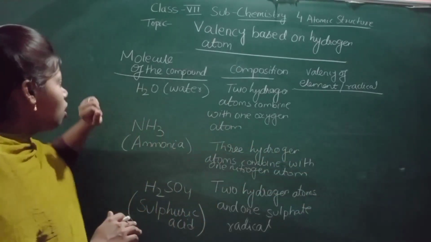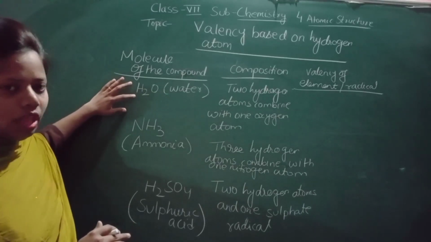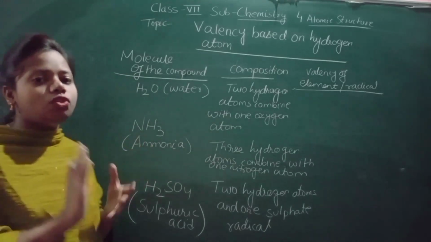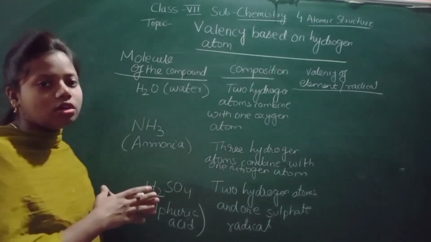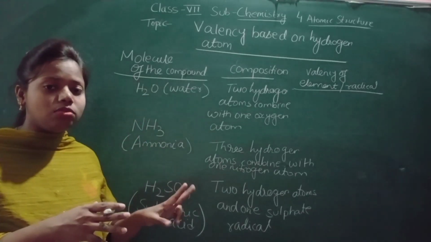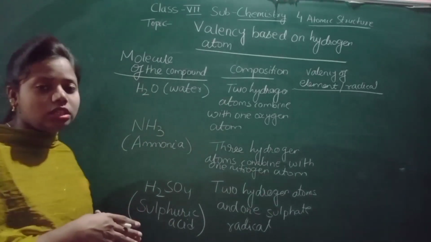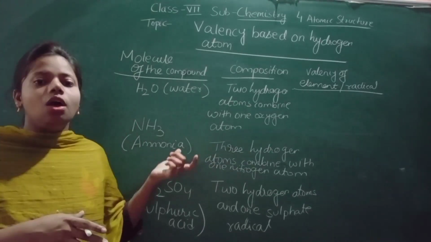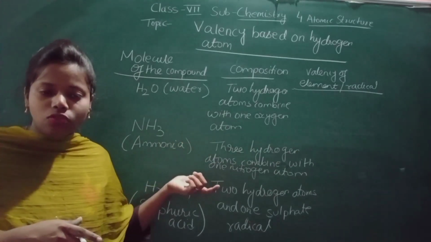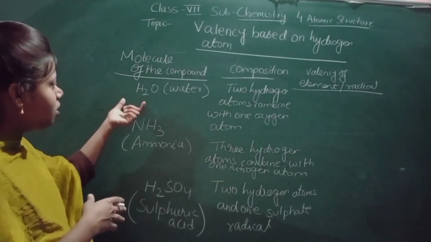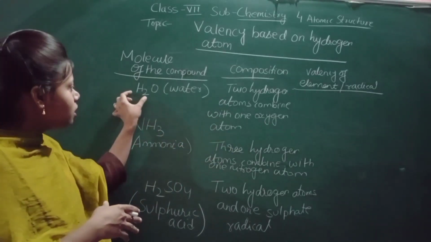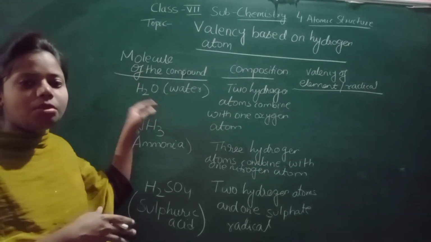So the first one is water, H2O. What is the chemical formula of water? H2O, and this is a compound and this is one water molecule. In this you can see 2 hydrogen atoms are present, and one oxygen atom is present. So what is the definition of valency in terms of hydrogen atoms? I have already explained it: how many hydrogen atoms are combined with the element to form a compound. That will become the valency of that element or the radical.